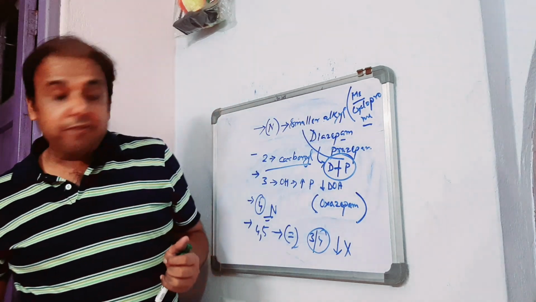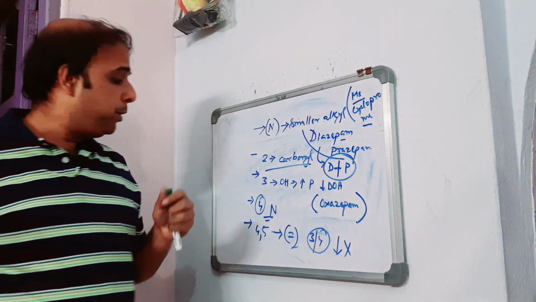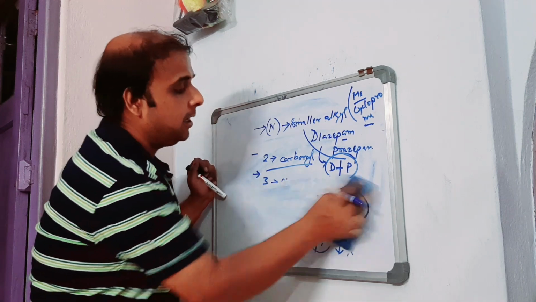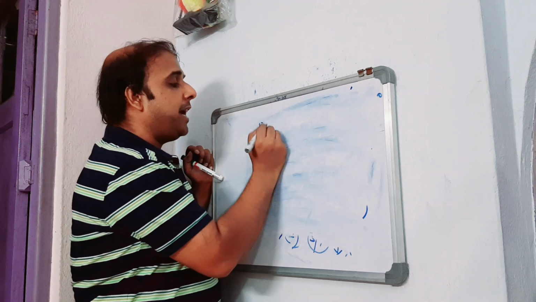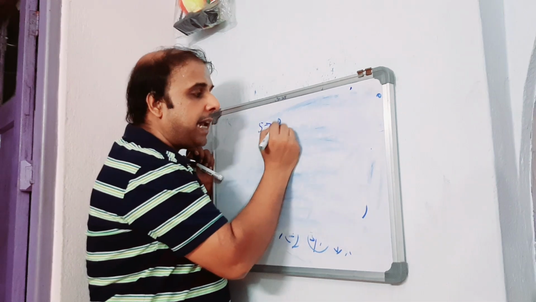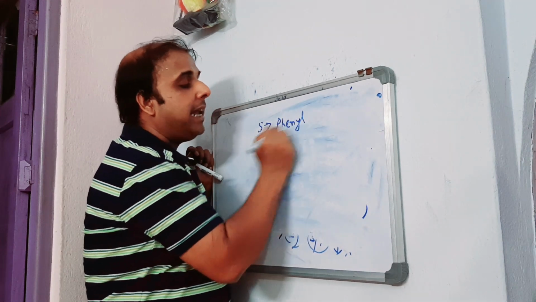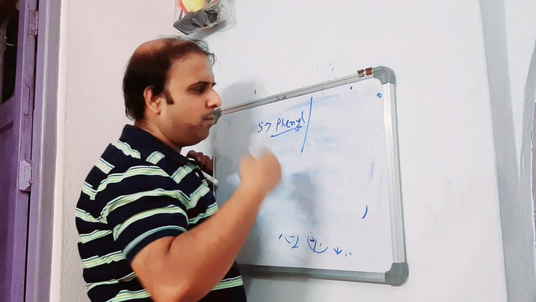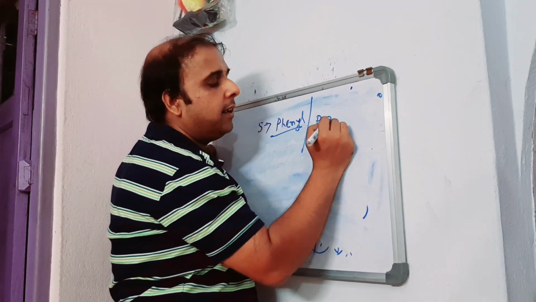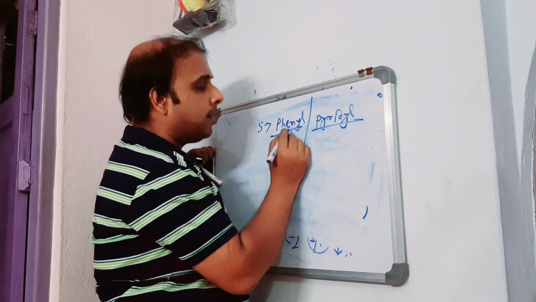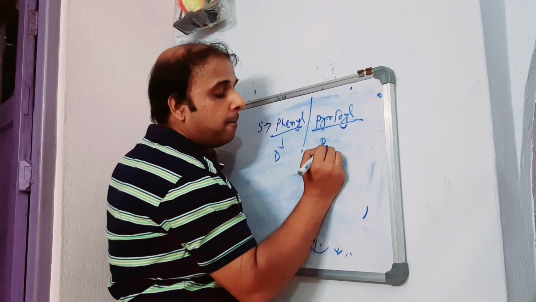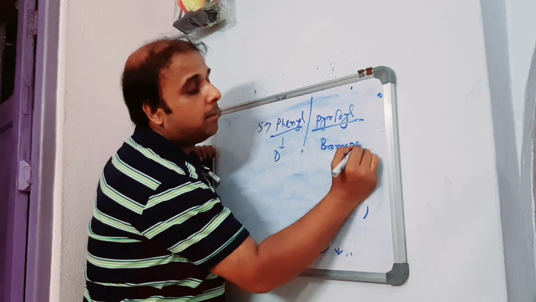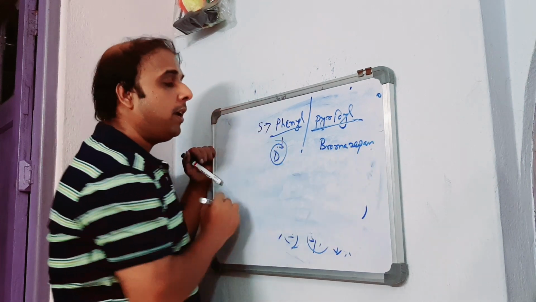Now coming to position 5. At position 5, what we need is a phenyl ring, mostly a phenyl ring, and we have another choice, that is pyridyl as well, but most of the time it is phenyl. Example: the same diazepam has phenyl. With pyridyl, the example is bromazepam.